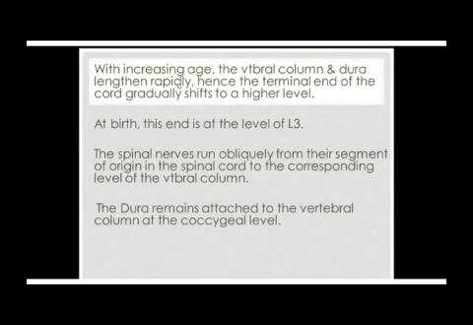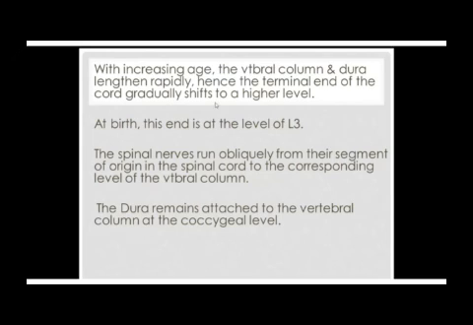Now, I want to make an important point. This does not mean that the segments of the spinal cord representing the segments of the vertebral column are lost. They remain there. But in this case, the vertebral column overtakes the spinal cord in growth such that the vertebral column grows longer than the spinal cord.